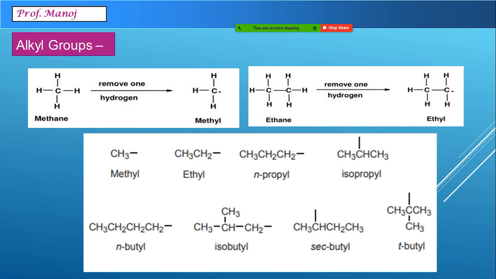So the compound will be called methyl alcohol. Similarly, we have different groups coming from different alkanes. First, in the beginning of 11th standard, you should know these 8 alkyl groups by heart. That is methyl, ethyl, n-propyl, isopropyl, n-butyl, isobutyl, sec-butyl and tert-butyl.